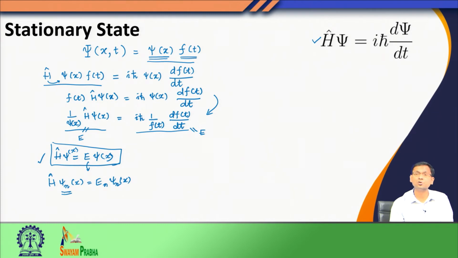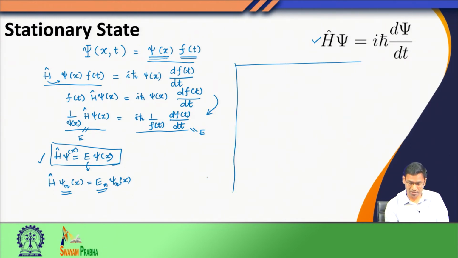So, this psi n is one such eigenfunction corresponding to the energy E n. I can write many such equations, psi 1, psi 2, psi 3, and for each of them I can write this Schrodinger equation. Now, let us look at the right hand side of this term, which is something new that we would obtain.